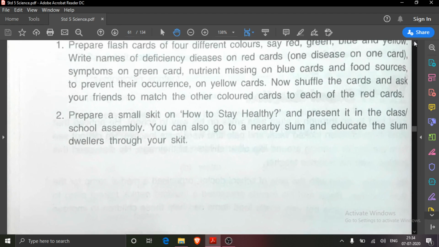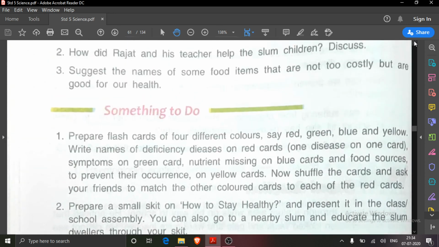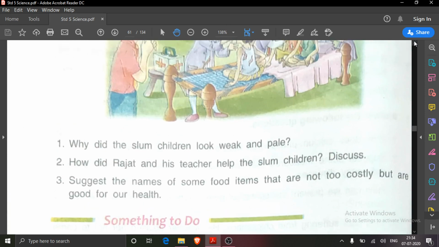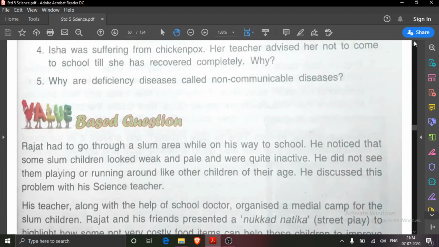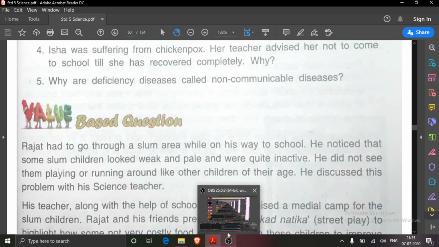Here these are the value based questions. Something to do also, this value based question in our next class we will do. These questions are to inculcate moral values in you. So value based questions we will do with D part, and something to do we will do with this E part. Today you have to do keywords and ABC parts. So I think now you have understood what you have to do.